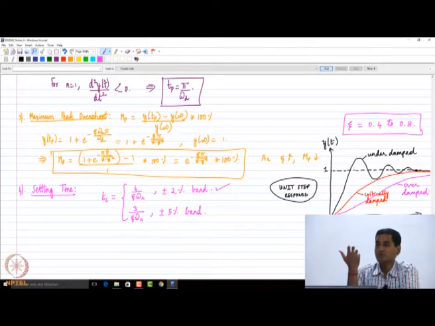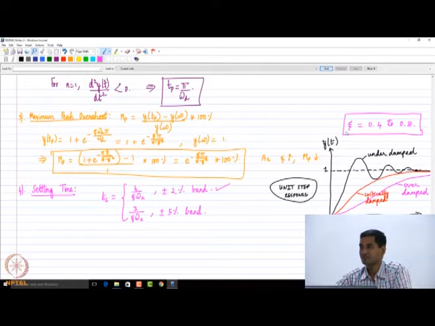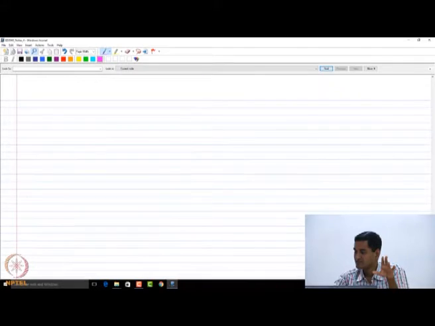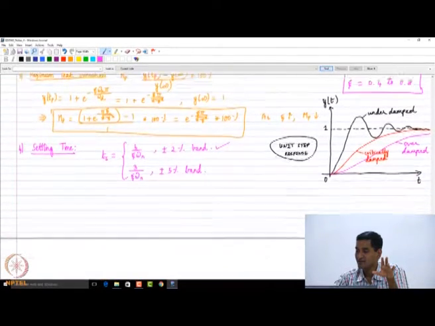As I told you, by and large, as control designers, we design underdamped systems with damping ratios between 0.4 and 0.8. Once again there can always be exceptions. I told you one exception. That's just a rule of thumb. There is no hard and fast rule that this is the only way to design control systems.